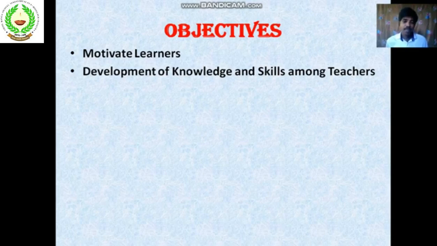They are able to generate awareness regarding how to make use of this knowledge in performing their job duties well. They need to make use of the skills and knowledge in the achievement of educational objectives. So TLM is also helpful for the development of knowledge and skills among the teacher.